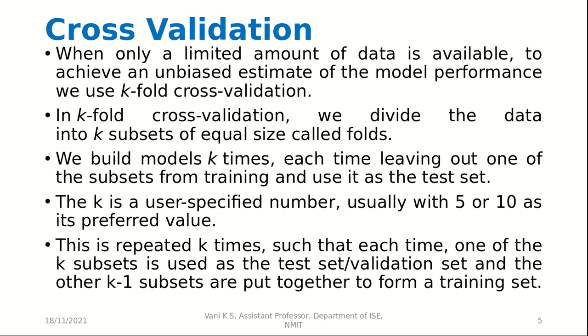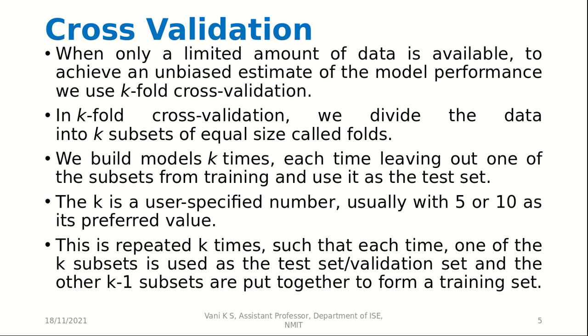So this will require more than one model development, and every time each subset becomes the test data set.